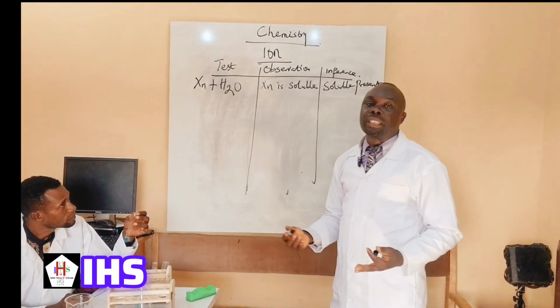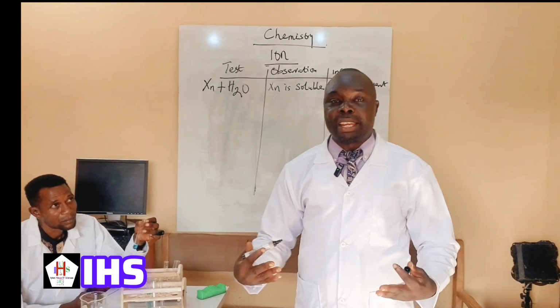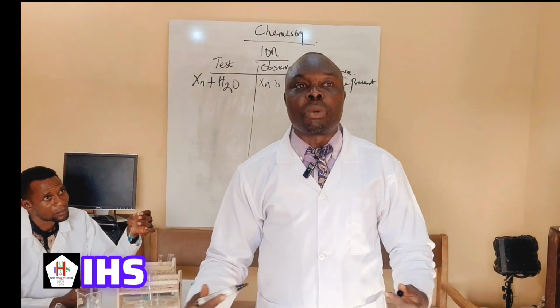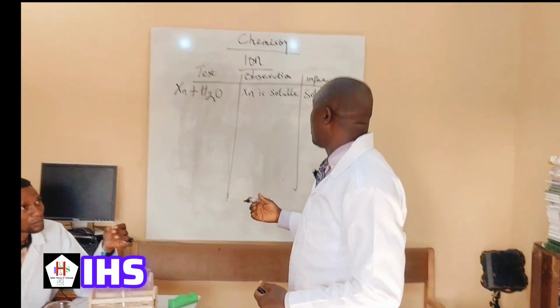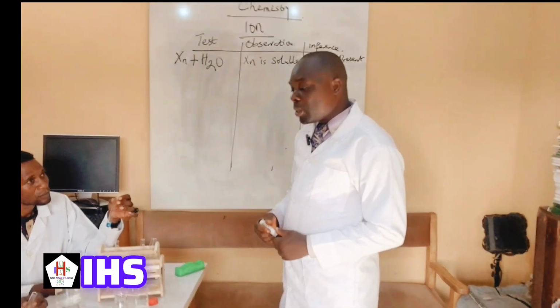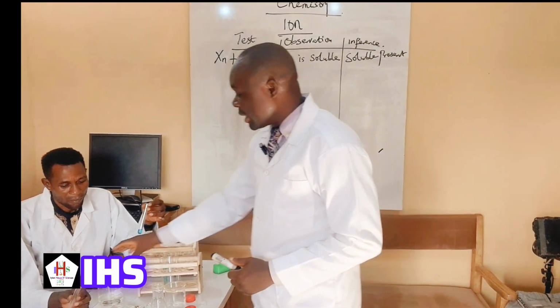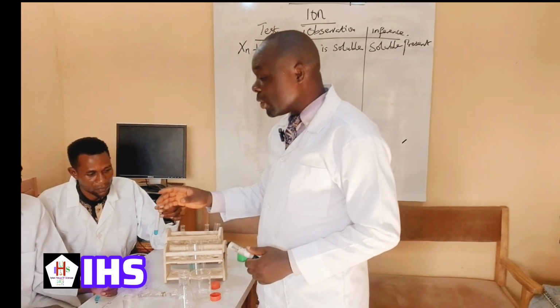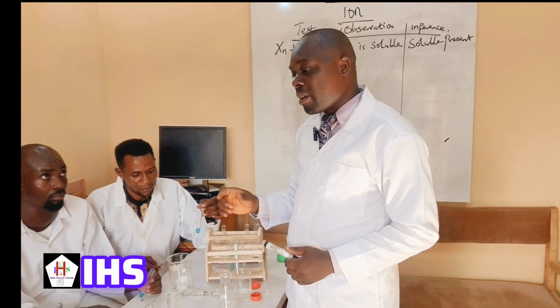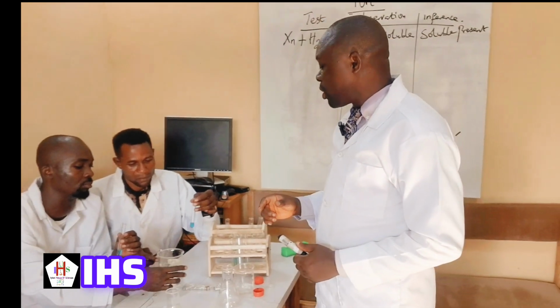Inference is conclusion: what you are concluding from what you are doing. From what we have done here, we saw that it dissolves in water. Then we're going to use a reagent. The reagent we're going to use now is sodium hydroxide. Add sodium hydroxide in drops. Don't add so much. Add in drops and let us check the color.